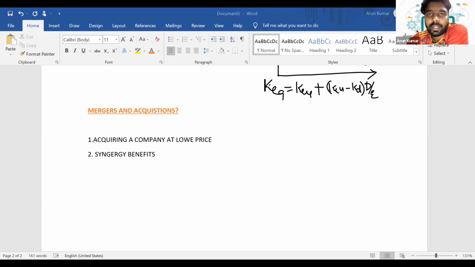Instead of getting taken over by a hostile bidder, we look for a friendly company, someone who already knows about it. There's another factor, that is management buyout. Management buyout is another method to defend against the acquisition. Then anything else?